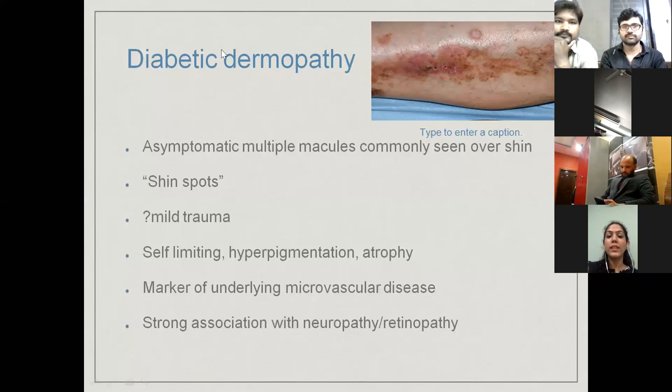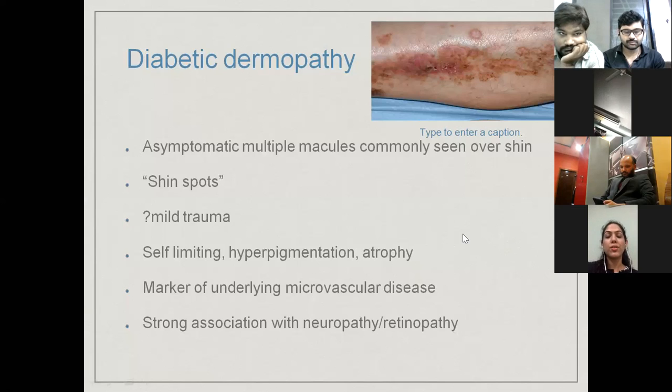These lesions are self-limiting, but they lead to hyperpigmentation and heal by atrophy. Why is diabetic dermopathy an important clinical manifestation? Because it is a marker of underlying microvascular disease, and hence it has a strong association with diabetic neuropathy as well as retinopathy.